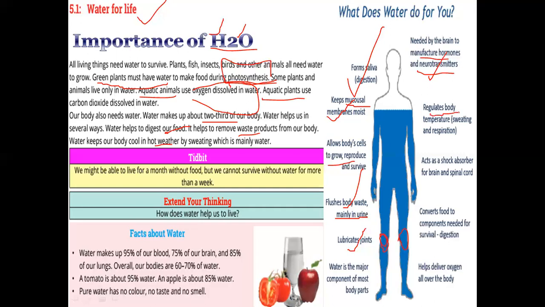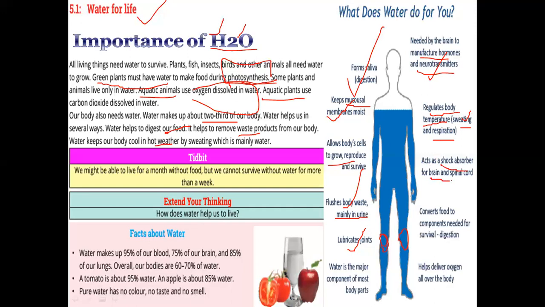Water is needed by the body to regulate the temperature by sweating and respiration. We know that through respiration and breathing, we remove water from our body, as well as by sweating in summer. It cools down our body temperature. Water is also a shock absorber.